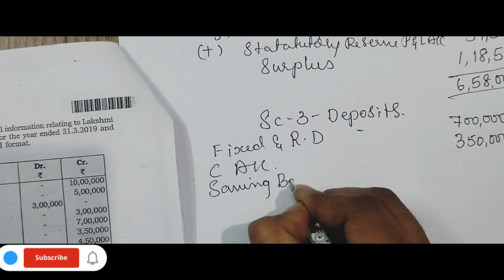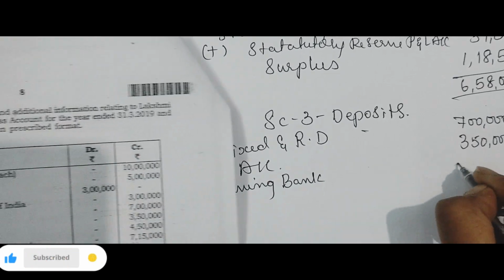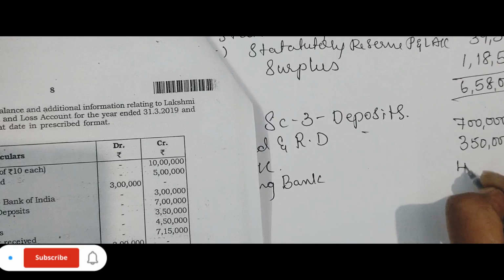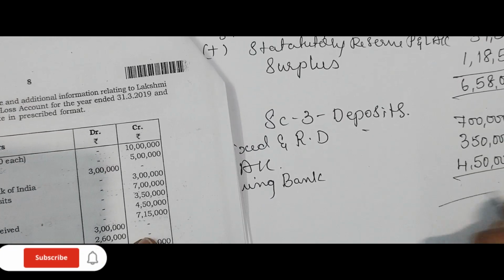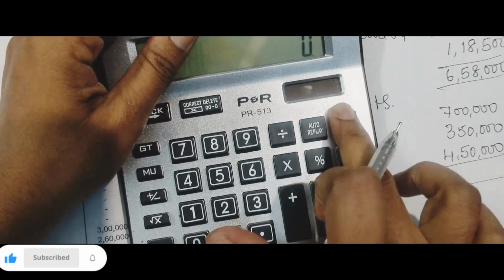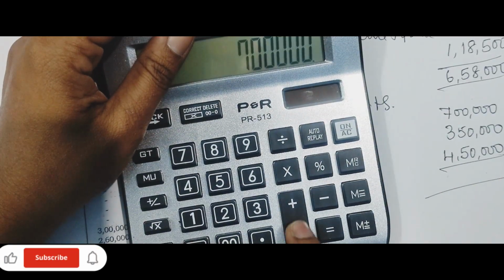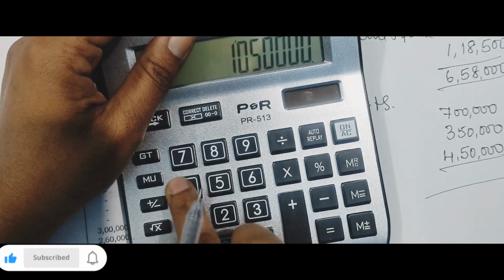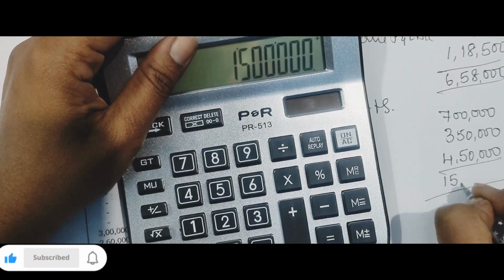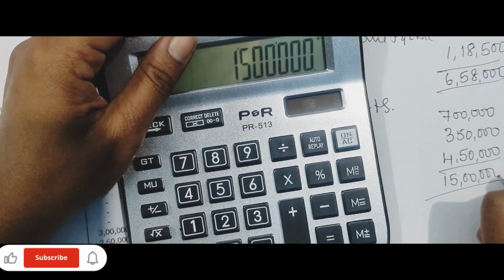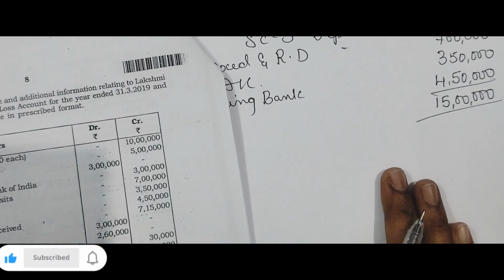Saving bank deposit 4 lakh 50. Total deposits is 7 lakh, 3 lakh 50, 4 lakh 50. 15 lakh is total deposit.